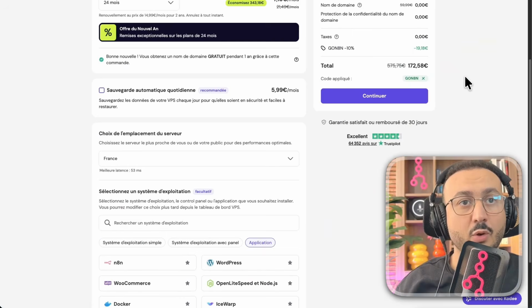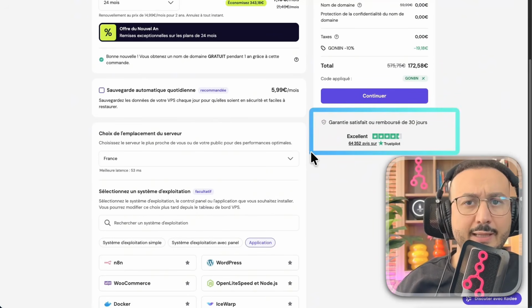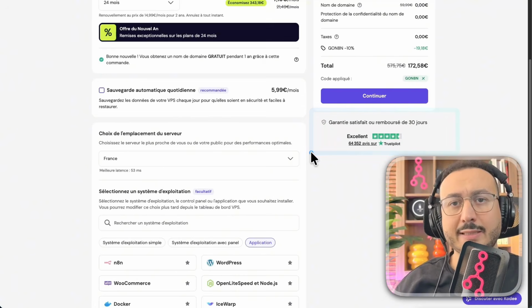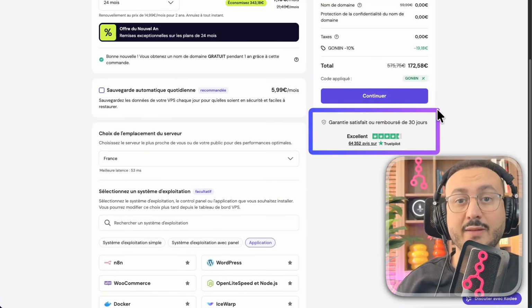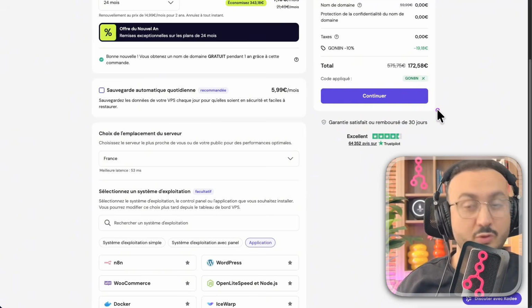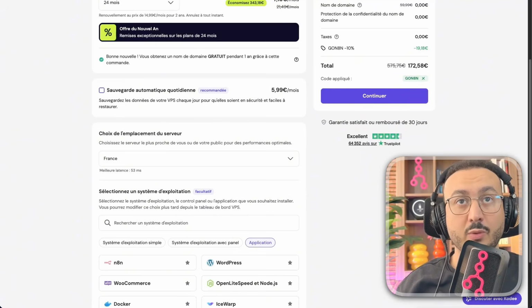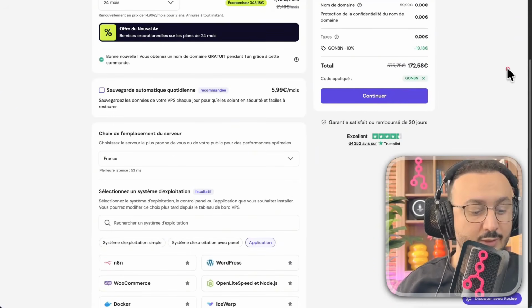Of course, Hostinger offers a guarantee, let's say a 30-day satisfaction or your money-back guarantee. That's very useful for testing the workflow and to see if the business really meets your expectations. If it works, you have 30 days guaranteed by Hostinger to test and get started in the field of automation. So now what we're going to do is simply click on continue to access our n8n server, and we're simply going to import the workflows together.